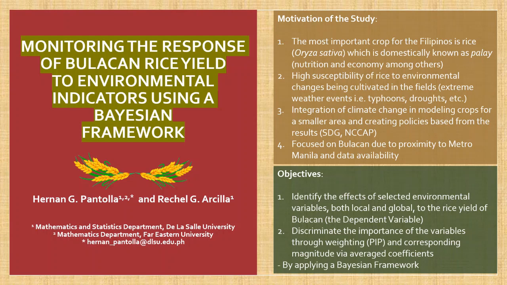For the objectives, it aims to identify the effects of selected environmental variables, both local and global, to the rice yield of Bulacan, which serves as the dependent variable. It also aims to discriminate the importance of the variables through weighting procedure using the posterior inclusion probability and corresponding magnitude via the average coefficients. The selected Bayesian framework was used to answer these objectives.